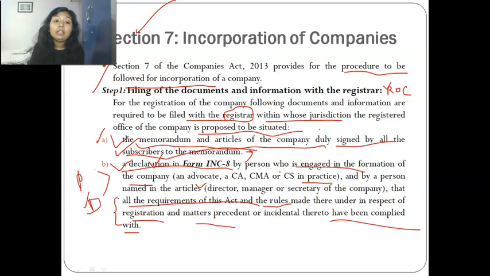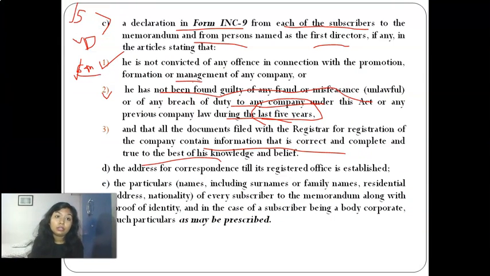Okay, the second thing you need to file is a declaration in INC 8 by a professional and a director, declaring that you have complied with all the requirements of the Act and rules regarding registration. And a declaration in INC 9 by the subscriber to the memorandum and by the director regarding these three things. Okay, what are these three things? Not convicted of any offense, not found guilty of any fraud during the last 5 years regarding any company, and that all the documents you have filed are complete, correct and true to the best of your knowledge.